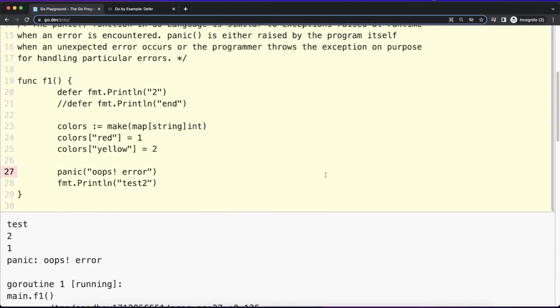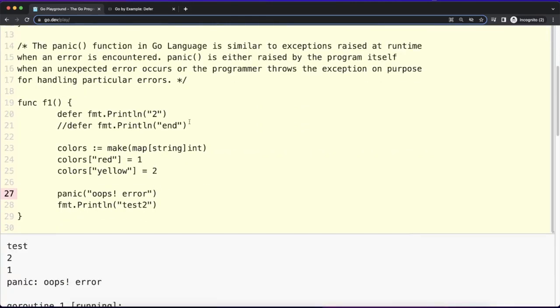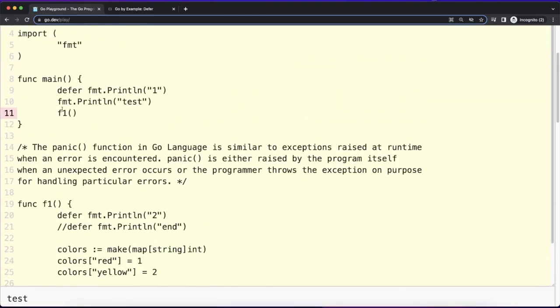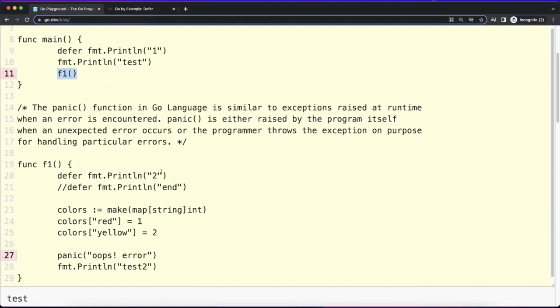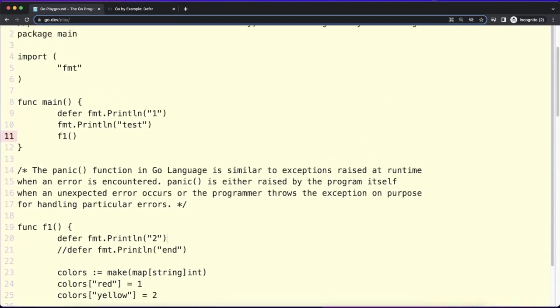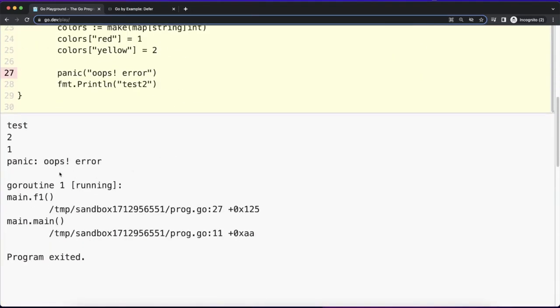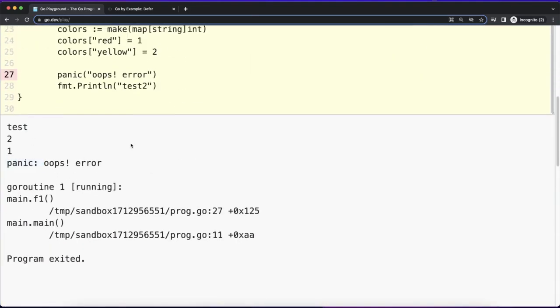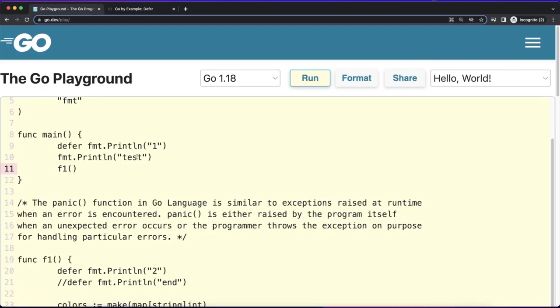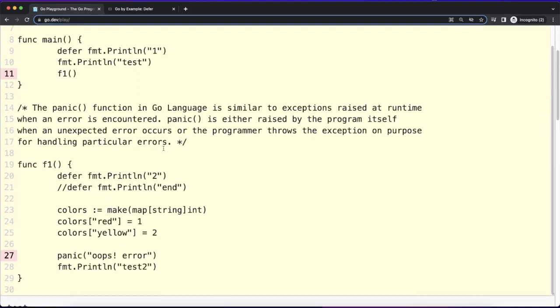What output are we getting? Test, then 2, then 1. This function will be called first, then this will be executed, then panic occurs. Then what will happen? Then this deferred line will be executed, then the panic will occur. So that's why we are getting test, then 2 from here, then 1.